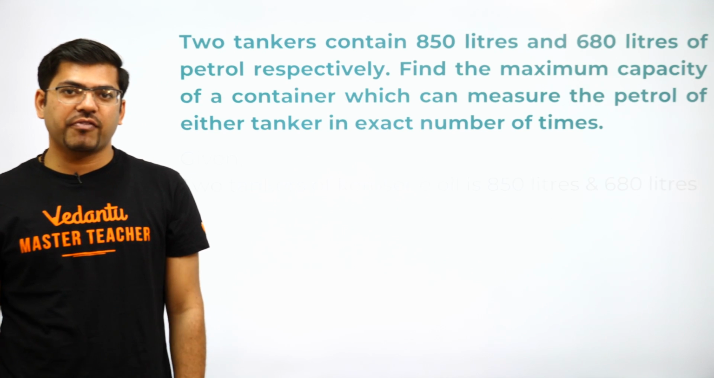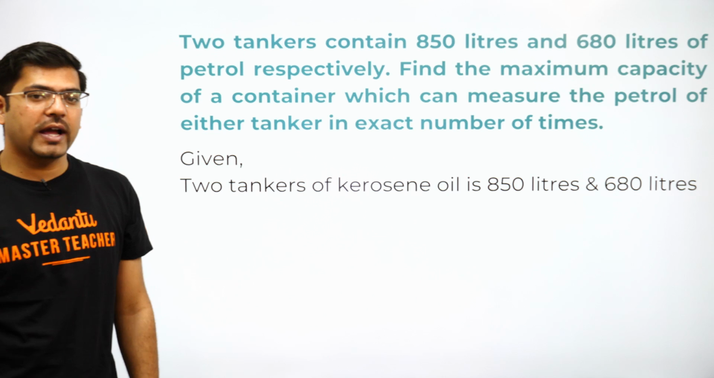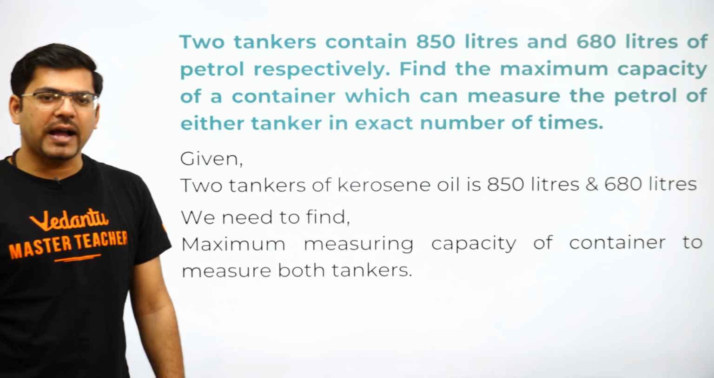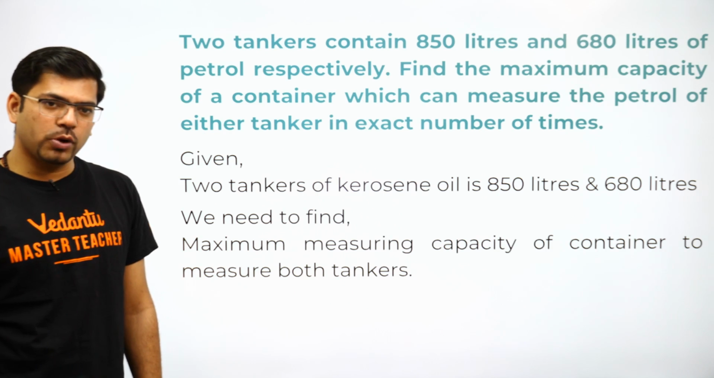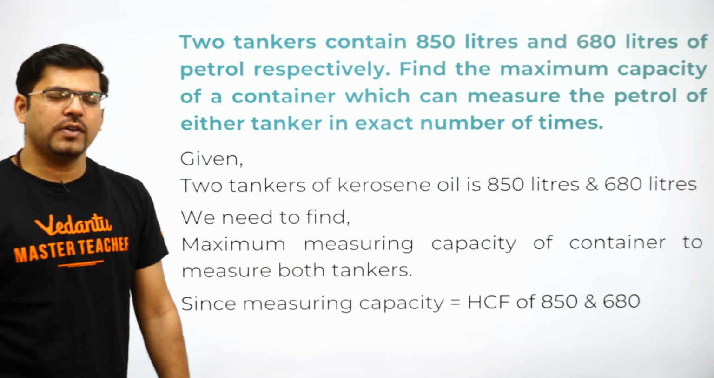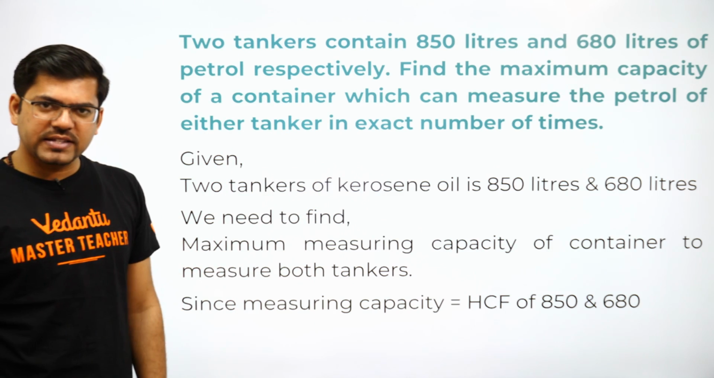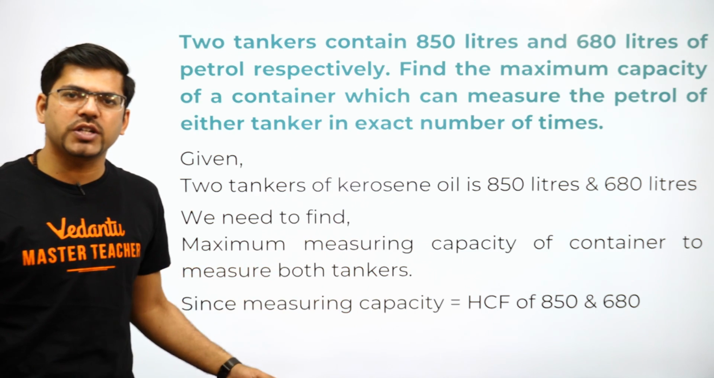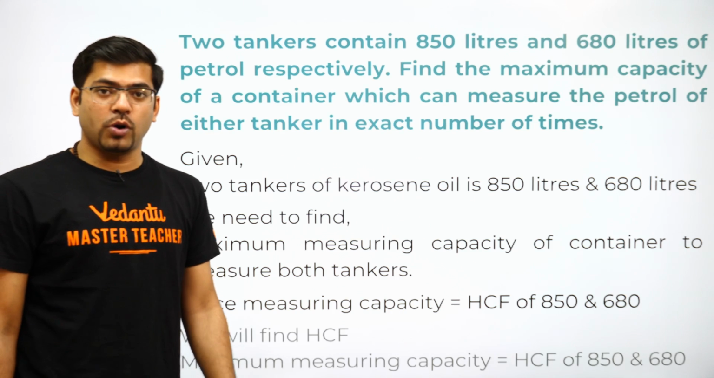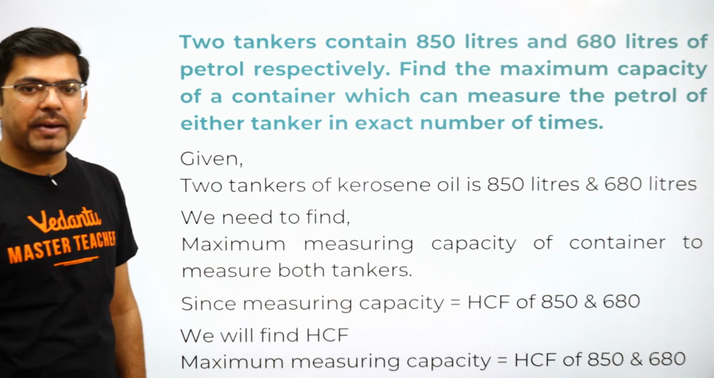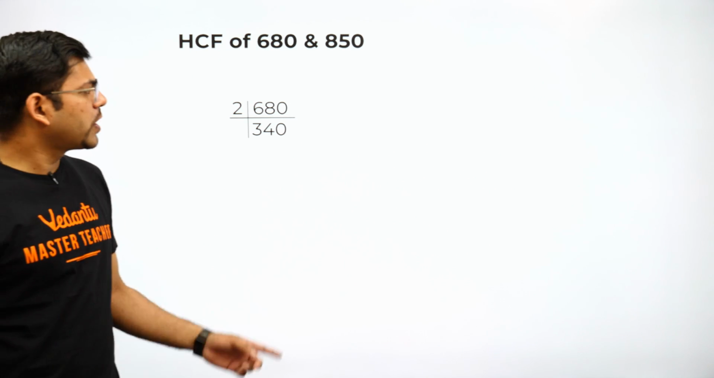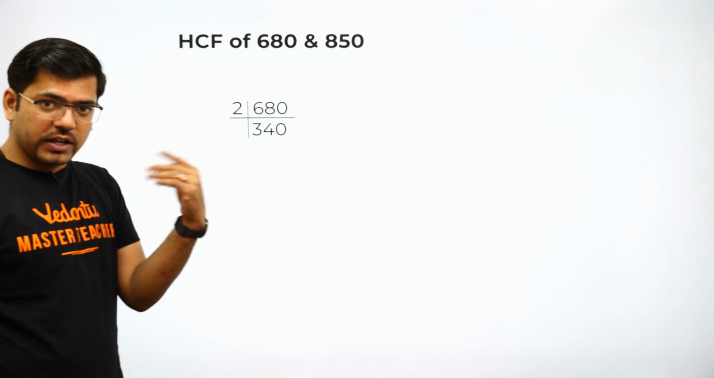Now moving on to the next, since we have come to know that we require the HCF: 2 tankers of kerosene oil, 850 and 680 liters. We need to find the maximum measuring capacity of the container to measure both the tankers, and hence HCF is required for 850 and 680. None of the steps says that you need to find it through Euclid division or long division, so it's up to you. I guess most of the time the easiest method is the long division method. I have done it using the long division method. You can just do it in the rough or in the fair, anywhere you want.